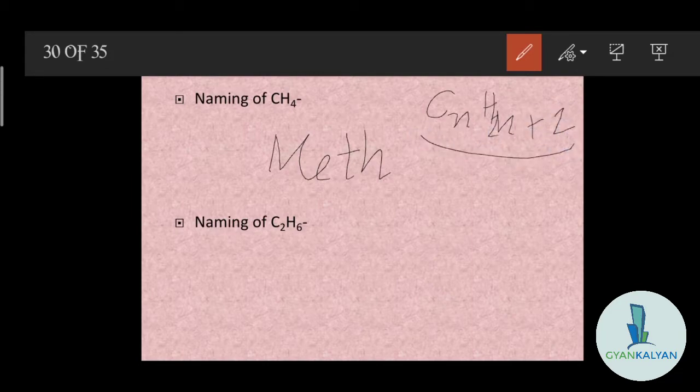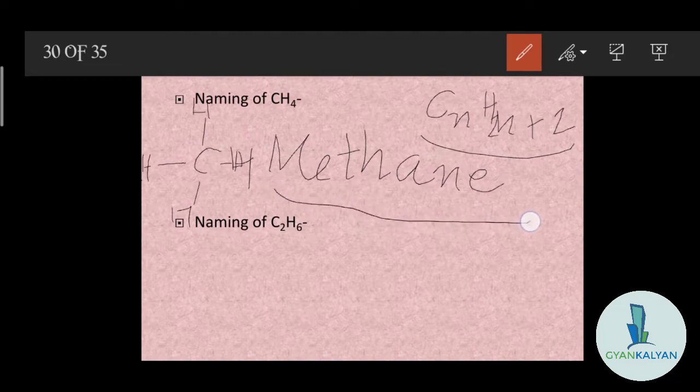So the name will have ANE for the single bond. The hydrogens are bonded in this way, and all of them are single bonds. So this is a saturated hydrocarbon, and the name will be methane.